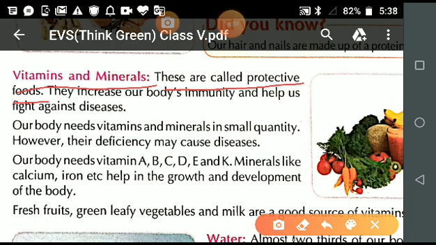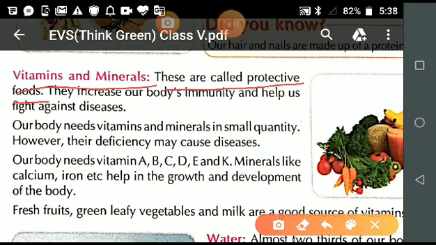I repeat the answer. The main nutrients of the food are carbohydrates, fats, proteins, vitamins and minerals.